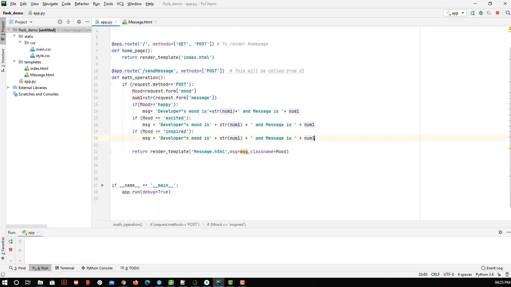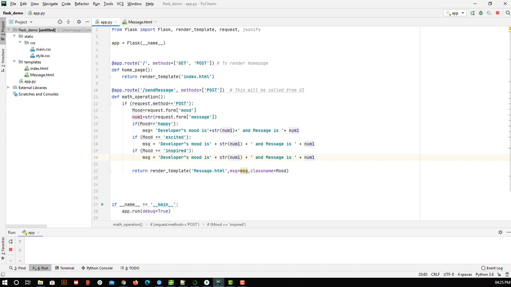First, how we write code is from Flask import. This we got from pip install Flask, and whatever libraries we are going to use, we are going to add them one by one here. This is not required. The first thing we write is Flask and then name. This will give me an object of class app. Here I am basically pointing to all the functions. Flask is a class, and now I have the object of class Flask, and I can use all the functions of Flask. One such function is app.run.